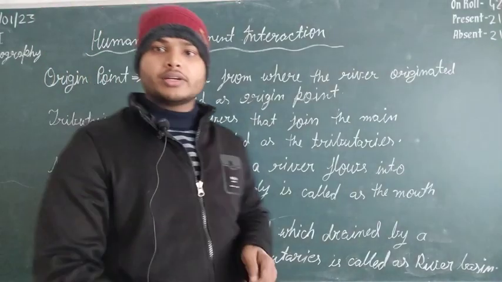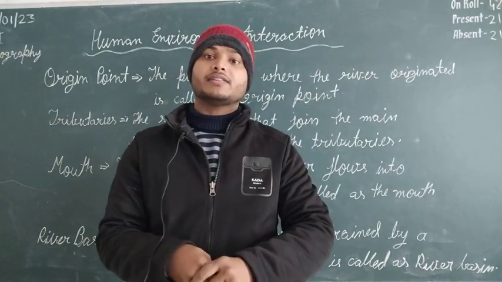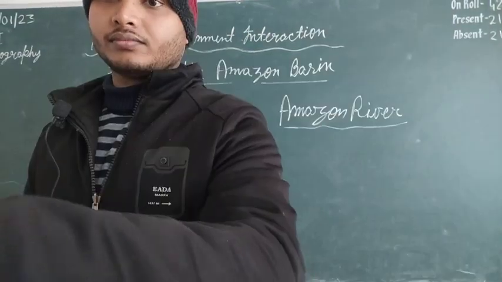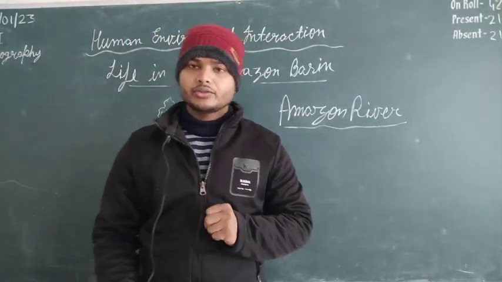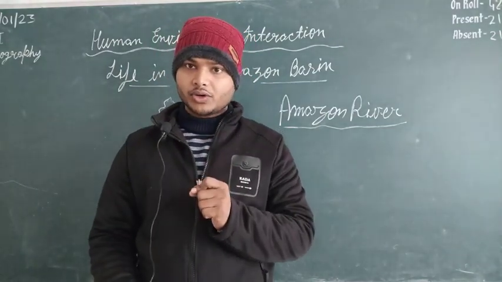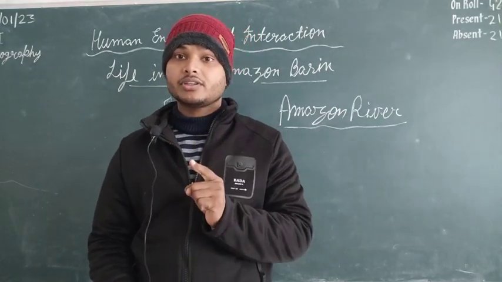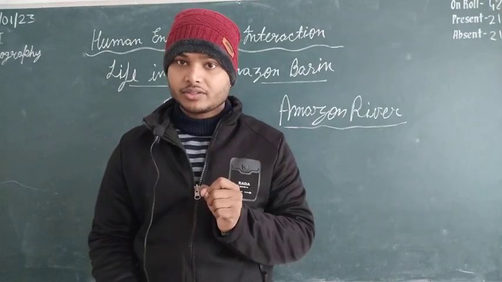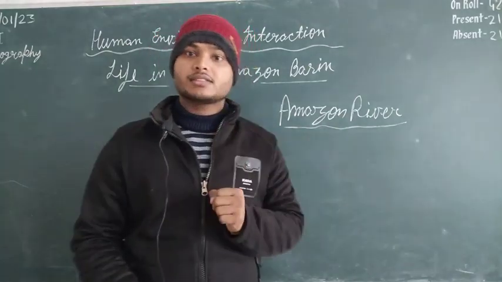And now finally we are going to start the Amazon basin. We are going to start the life in the Amazon basin. Amazon basin means what? The area which is drained by the Amazon river and its tributaries. So first of all we will discuss the Amazon river and then we will come to the life in the Amazon basin.